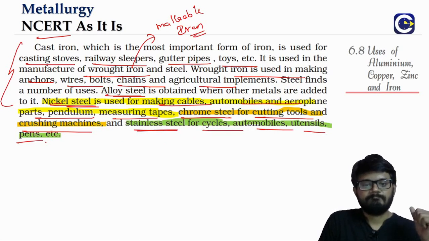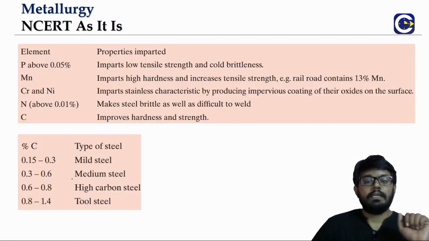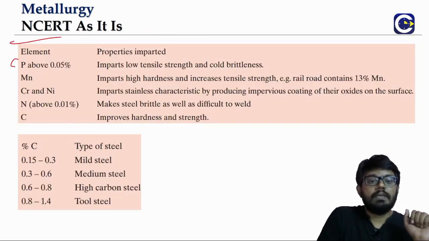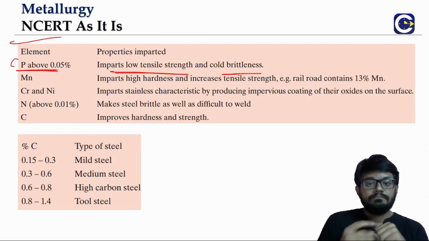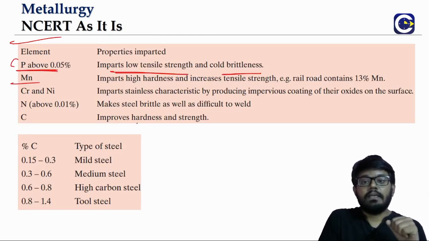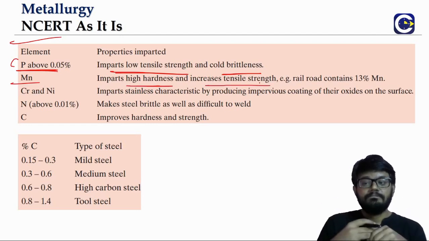Stainless steel. So if you look at what each of these elements brings: phosphorus imparts what? Low tensile strength and brittleness. Manganese imparts what? Hardness, and it increases the tensile strength.